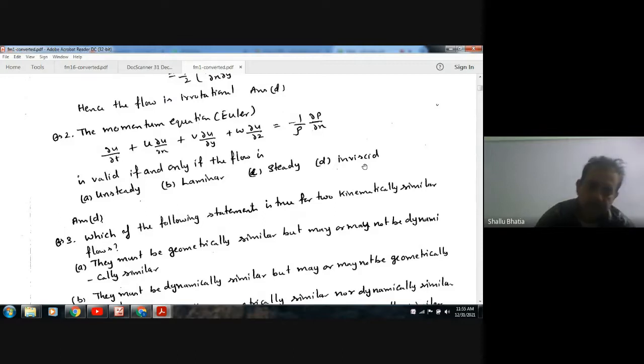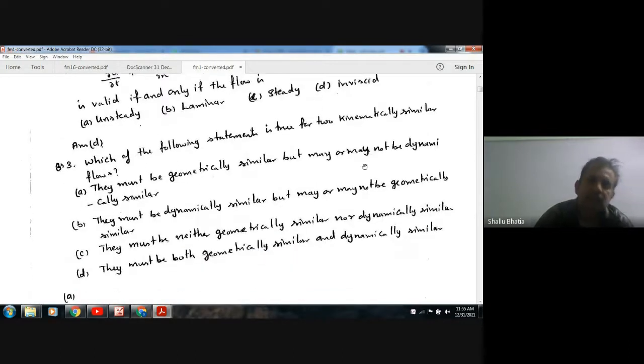Next, which of the following statements is true for two kinematically similar flows? Option A: they must be geometrically similar but may or may not be dynamically similar. B: they must be dynamically similar but may or may not be geometrically similar. C: they must be neither geometrically similar nor dynamically similar. D: they must be both geometrically similar and dynamically similar. So option A.